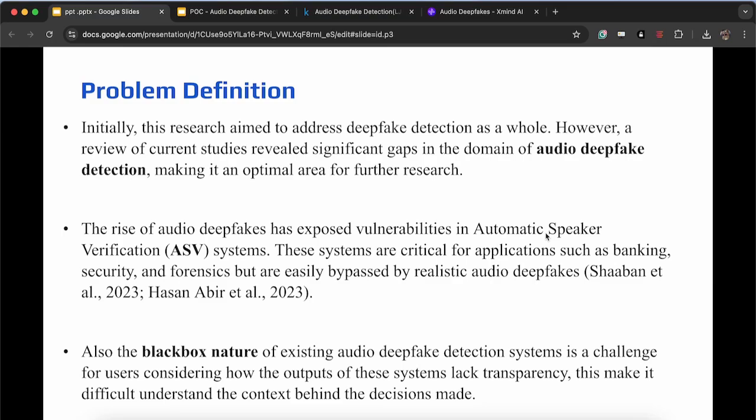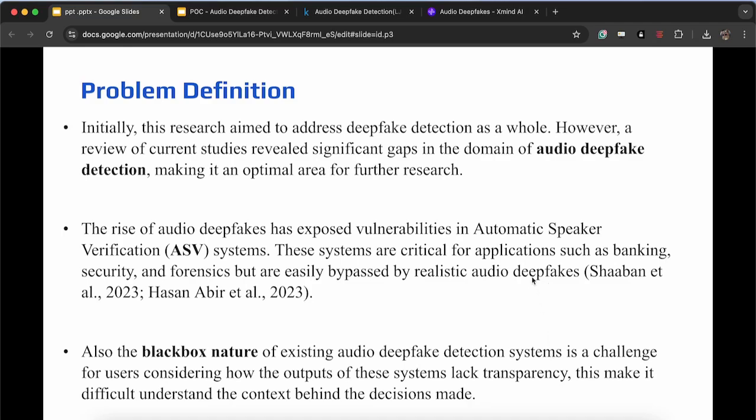A smart home device recognizes the voice of the owner and then unlocks the door, turns on a TV, stuff like that. In banking, they use speaker verification for a bank account to transfer money, stuff like that. But these kinds of applications are vulnerable to audio deepfakes, because hackers can imitate the owner's voice and get through a system like this.